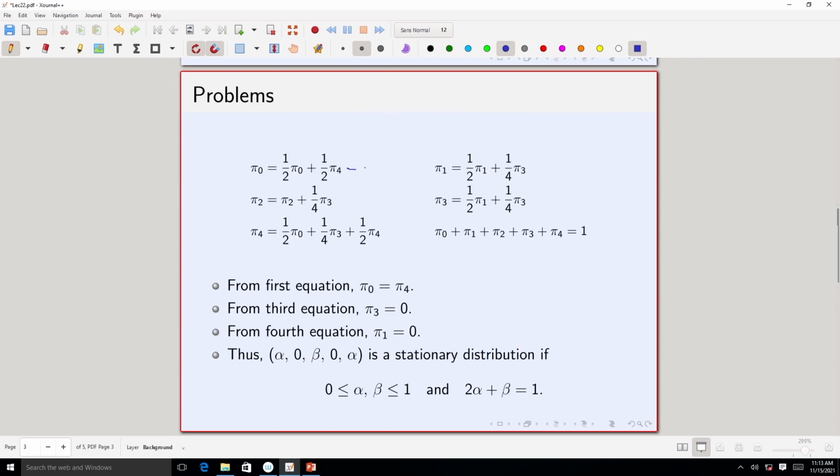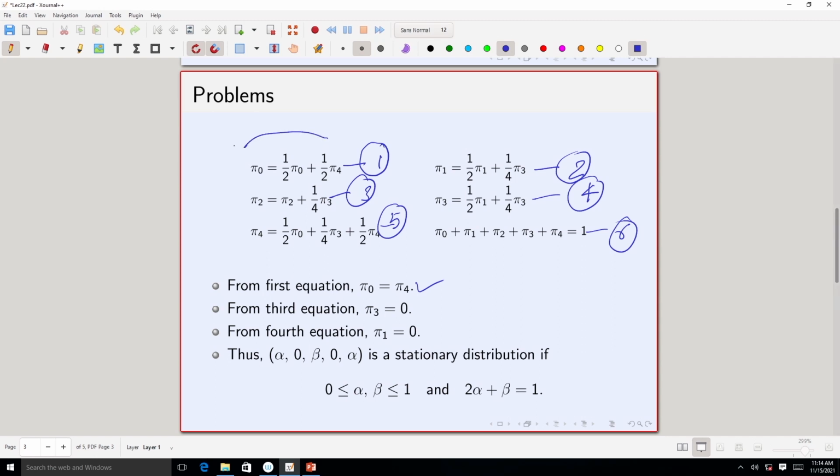So, let me call this equation 1, this equation 2, this equation 3, this equation 4, this equation 5, and this equation 6. Fine. Now, from the first equation, you can easily check that you get pi 0 equal to pi 4, right.